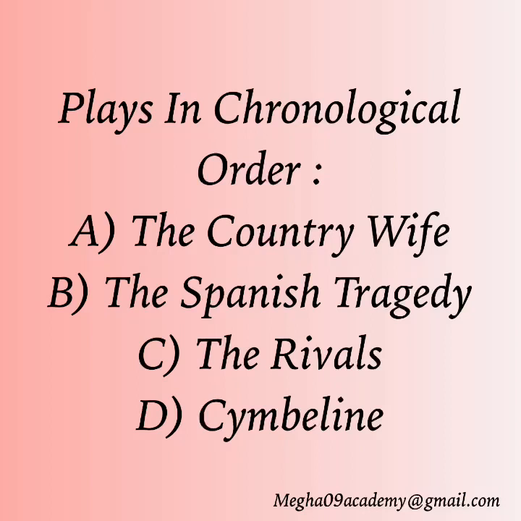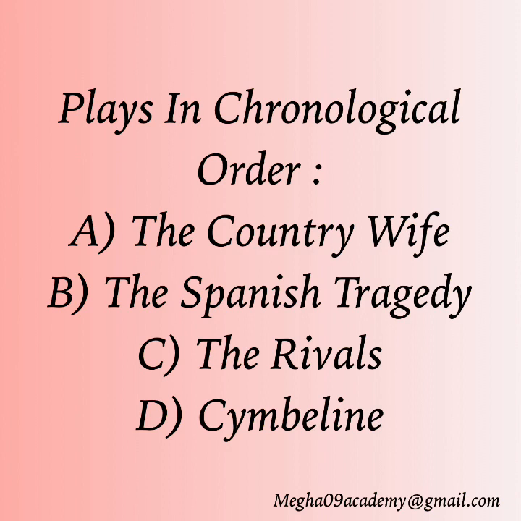So again, a chronological order question. The Country Wife was written in the year 1675 by William Wycherley. The Spanish Tragedy was written in the year 1587 by Thomas Kyd. The Rivals was written by Richard Brinsley Sheridan in the year 1775.